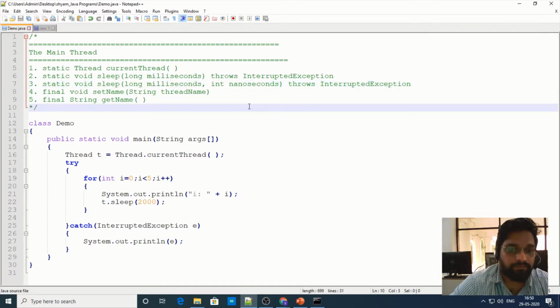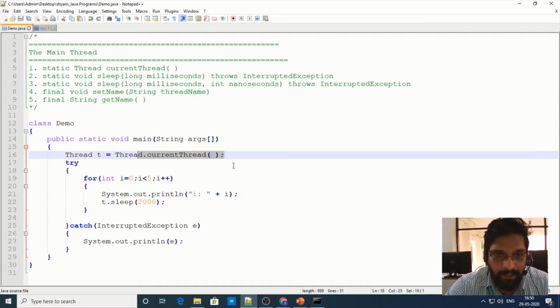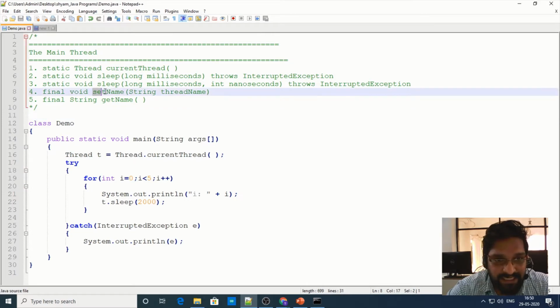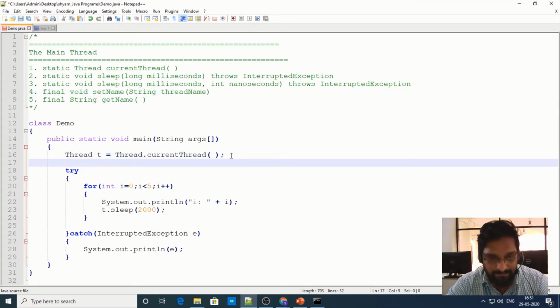Right? Now, using the setName method, we can set a name to the thread. I repeat, using the setName method, we can set the name of the thread. So now let us see what is the default name for this main thread.